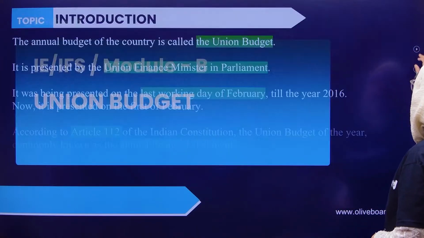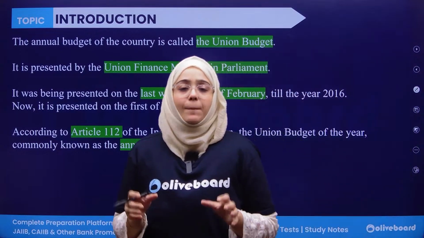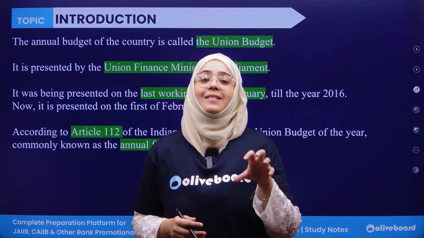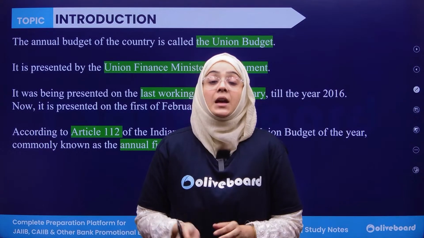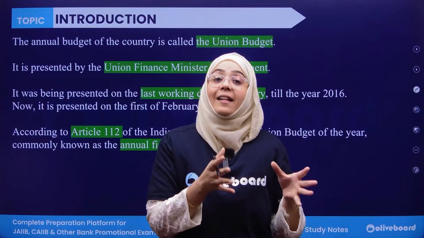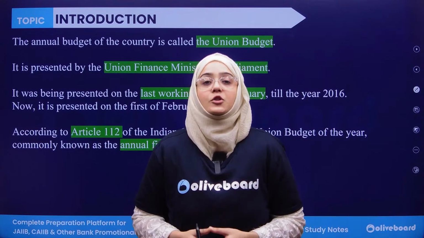First of all, if we talk about the union budget, let me tell you the basic definition of the union budget. Union budget is the expected income and expected expenditure statement of the government for the coming financial year.